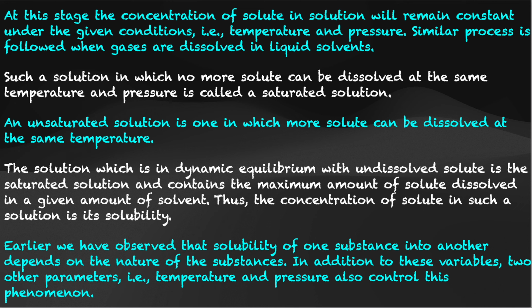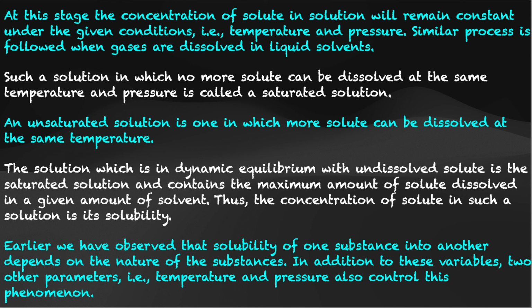Now, such a solution in which no more solute can be dissolved at the same temperature and pressure is called a saturated solution. When this equilibrium stage is reached, the concentration of solute would remain constant, and if this concentration of solute has reached its maximum, that is, no more solute particles can be added into the same solution at the given temperature and pressure, then that particular solution is called a saturated solution. We would have learned this in our earlier classes already.